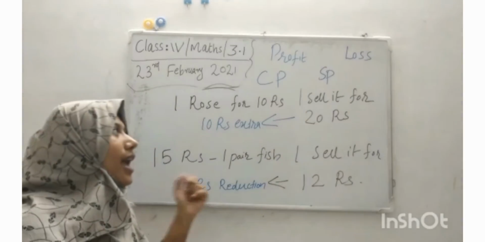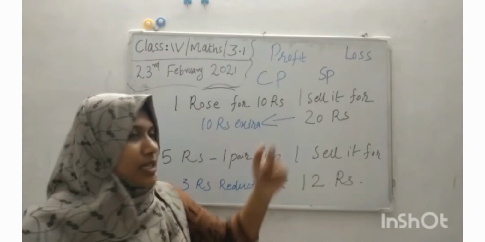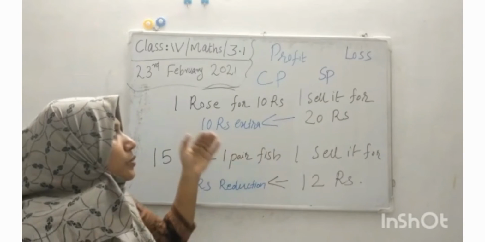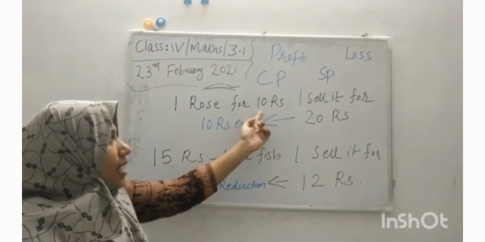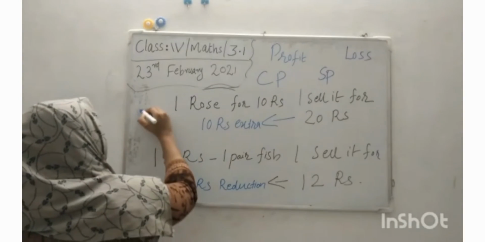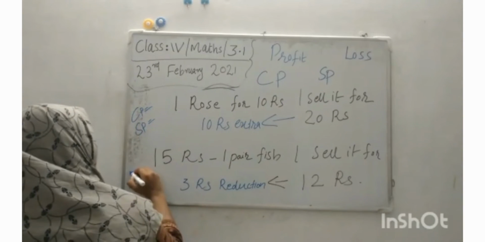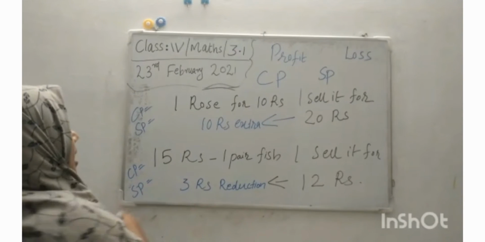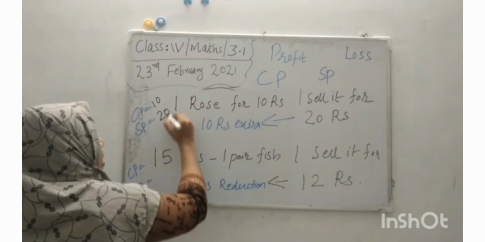Can you say the condition of profit and loss from CP and SP? In the first case, CP is 10 and SP is 20.